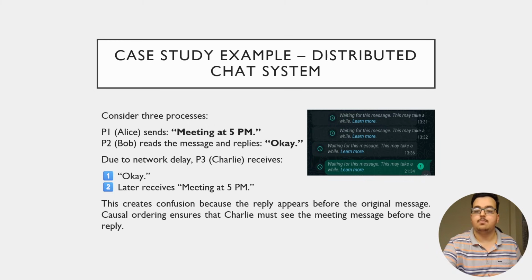Now logically, Bob's reply depends on Alice's message. But because of network delay, Charlie might receive the OK first and only later receive the meeting at 5 p.m. This creates confusion. It looks like somebody said OK before even knowing what it was about. Causal ordering ensures that Charlie must see the meeting message before seeing the reply.